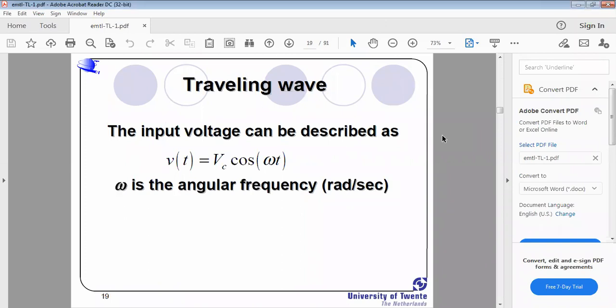See here, next one is the traveling wave. Basically, these waves are considered as two types: a traveling wave, where the wave is traveling, and a standing wave, where the wave is standing. The wave is simply standing when there is no movement, right? There is no movement.